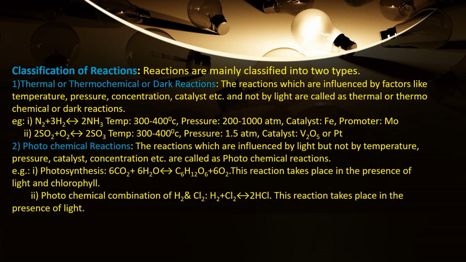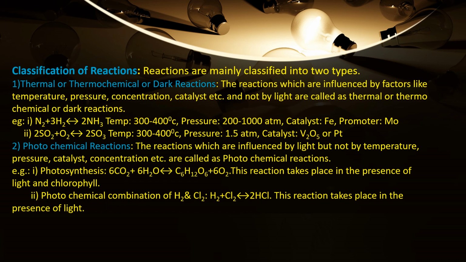So how do we define dark reactions or thermal reactions? These are the reactions influenced by various factors like temperature, pressure, concentration, catalyst, etc., but not by light, are called as thermal reactions. Underline the point, but not by light. They are influenced by factors like temperature, pressure, concentration, and catalyst.